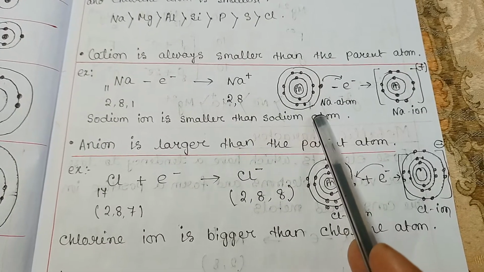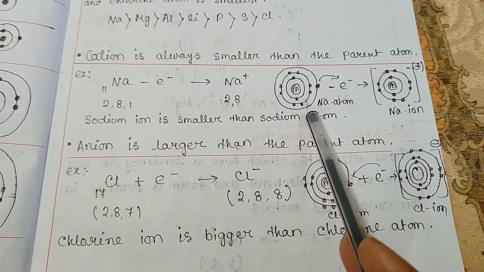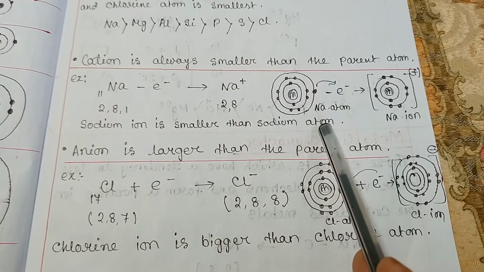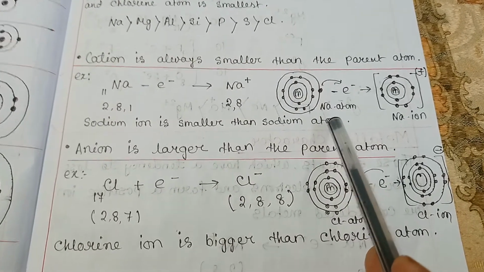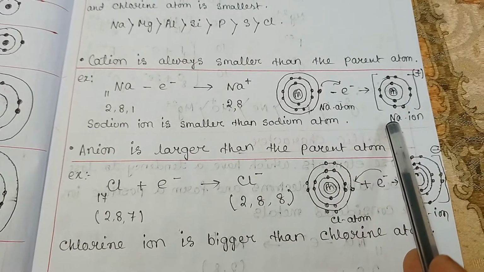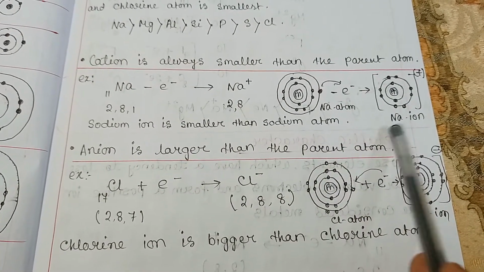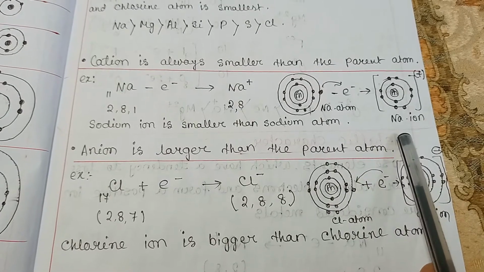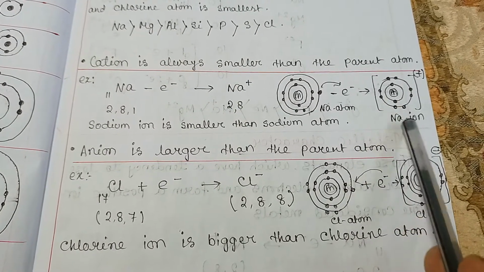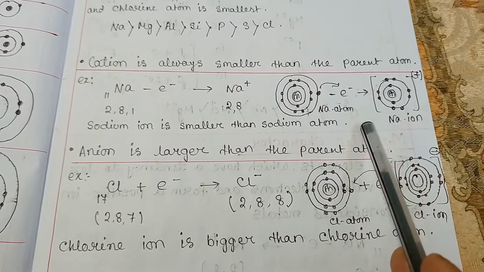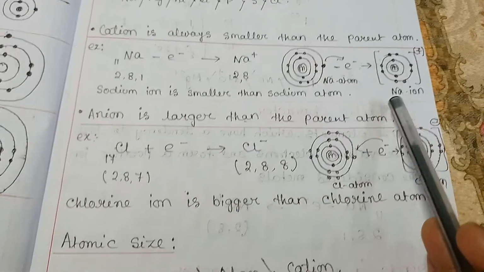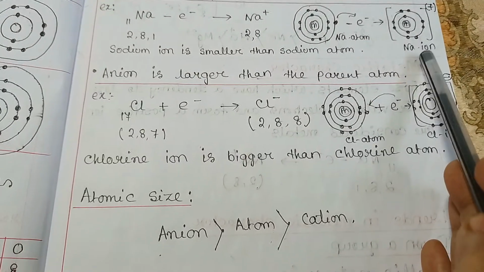In a cation, the number of electrons is less, but the nucleus has the same number of protons as in the atom, because the nucleus does not lose protons. Therefore, the number of protons is more than electrons in a cation.